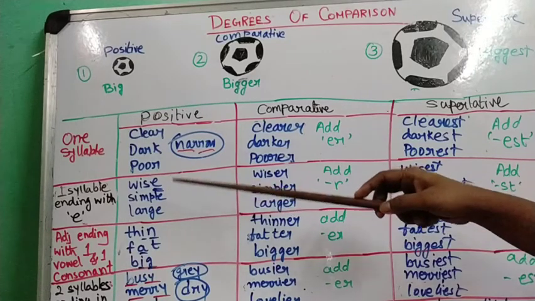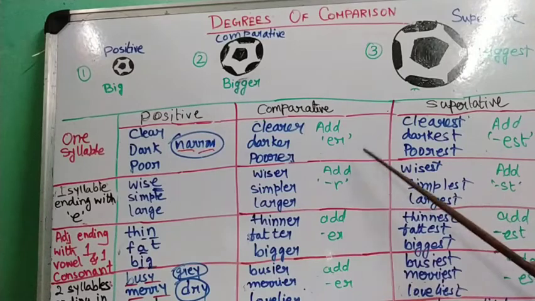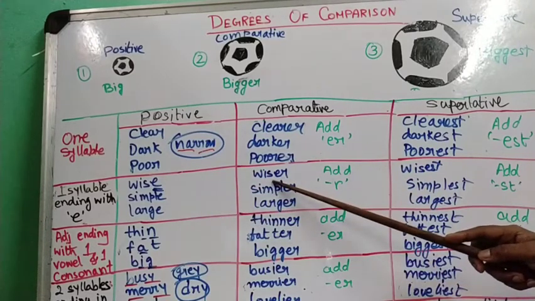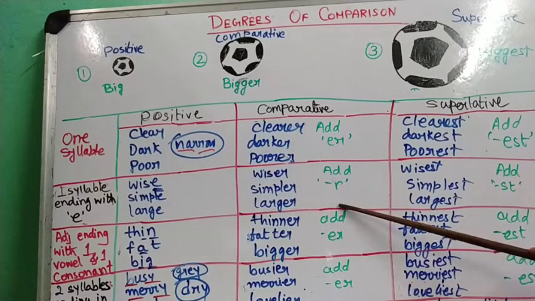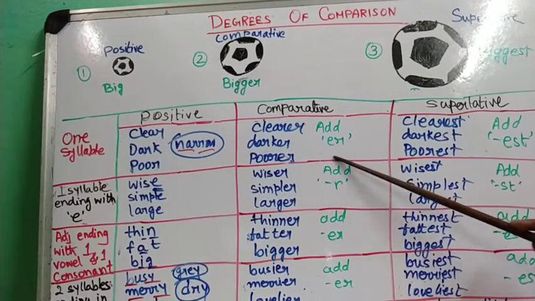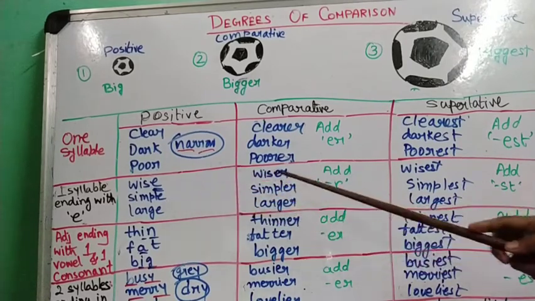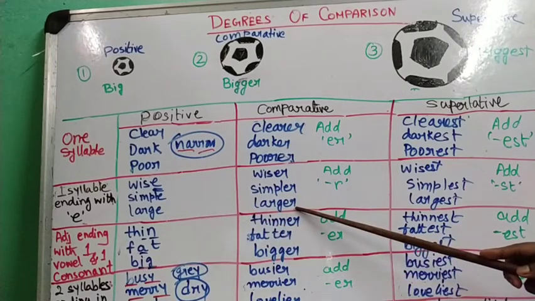So what is the rule saying? Let us see. If it is wise, it becomes wiser. See, the e remains here, we only add r. Simple, simpler. Large, larger.